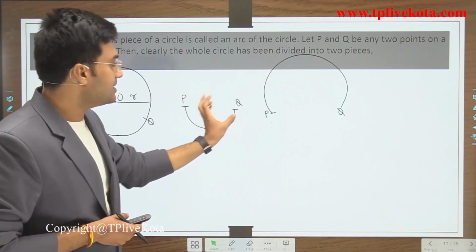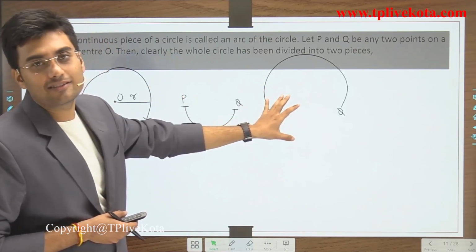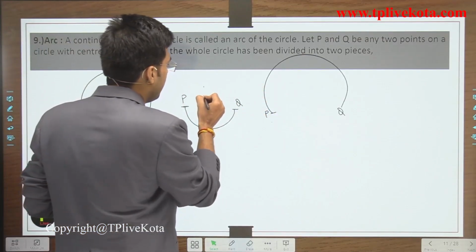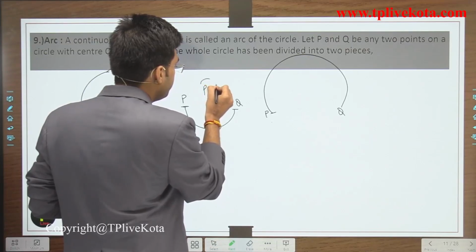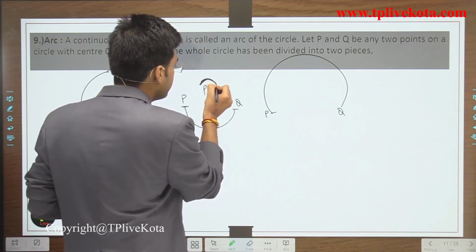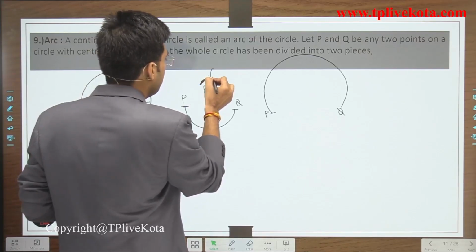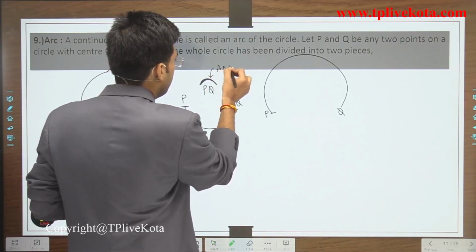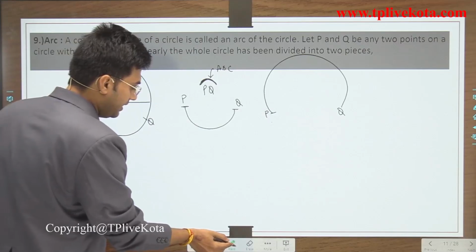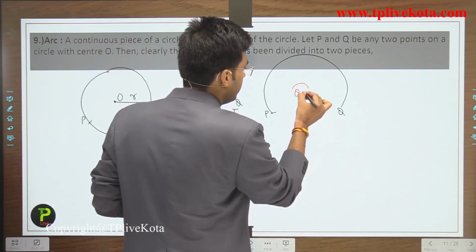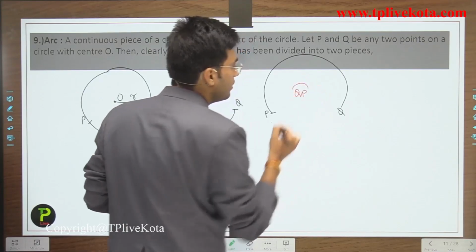First point is this and the next point is this. Clear? Now this is arc PQ, and students, this is the sign of arc. And we can also represent the other piece as arc QP.